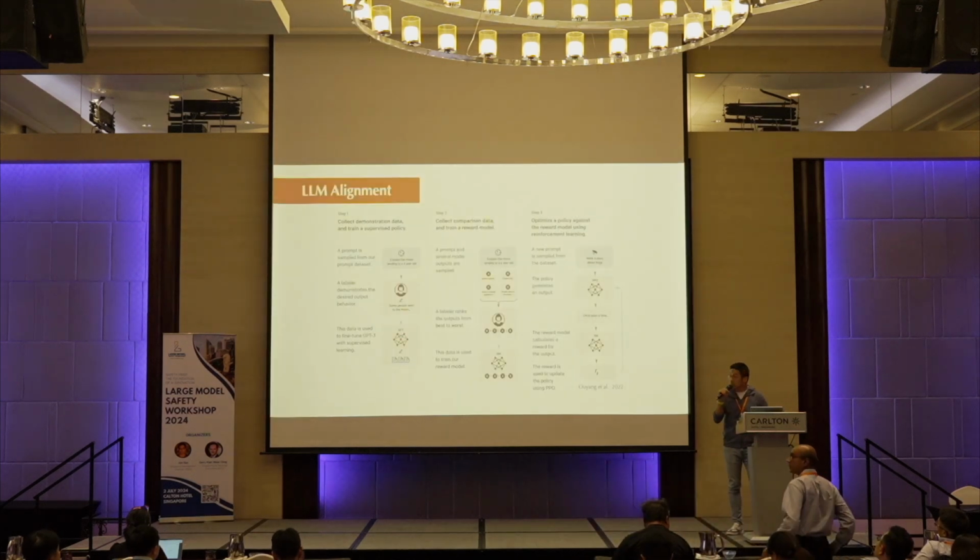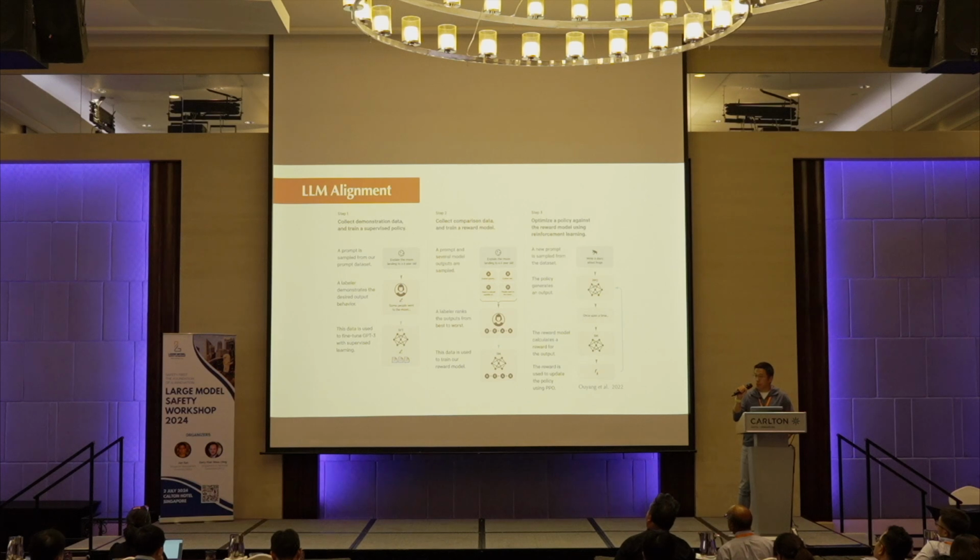Before releasing those models, companies like OpenAI, Anthropic, and Meta train them to agree with humans' values and perceptions. This process is called alignment.